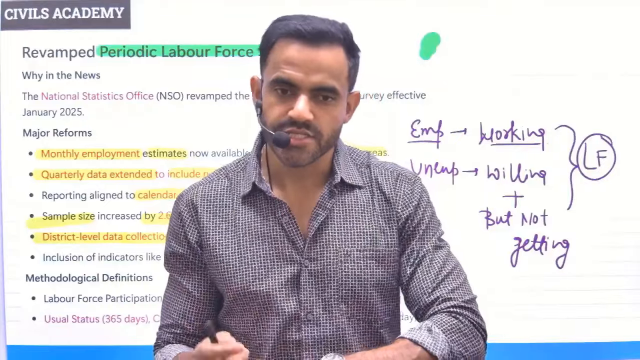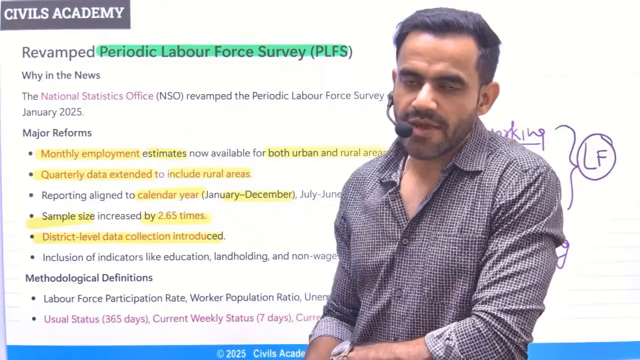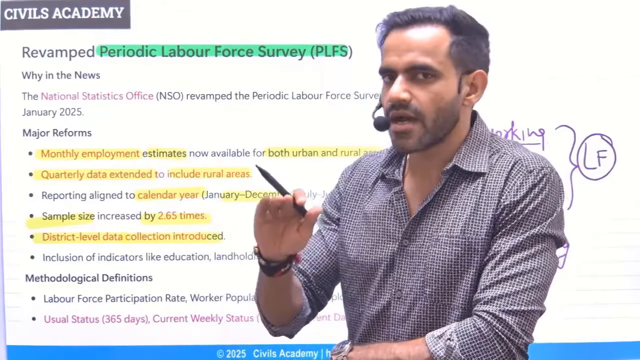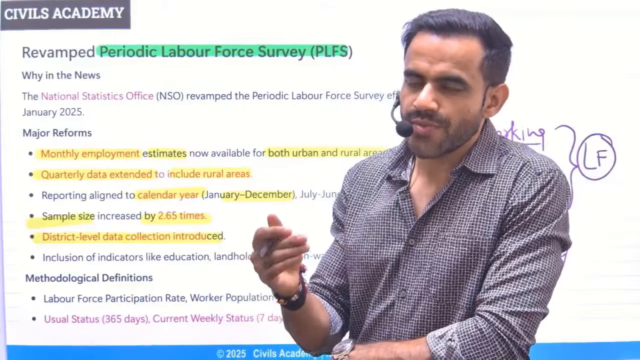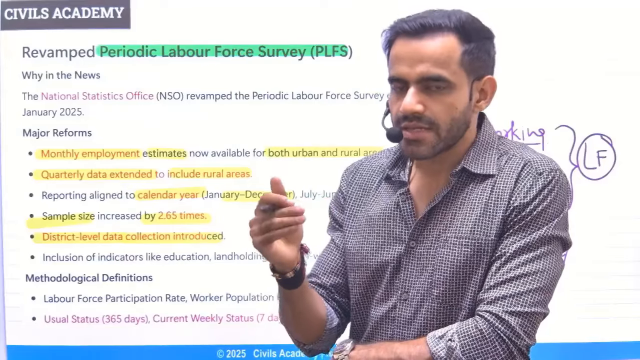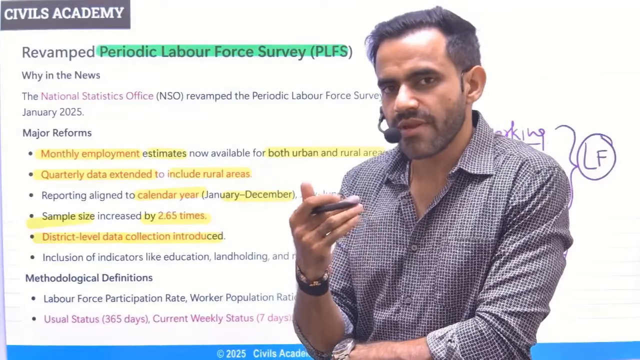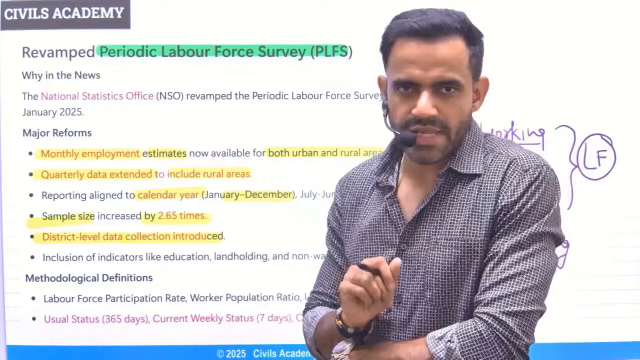What are these changes? Number one change is that now the monthly estimation will be available for both rural and urban areas. Plus, the quarterly estimation will also be available for rural areas. That simply means previously it was available for urban only. Now it will be available even for rural areas.